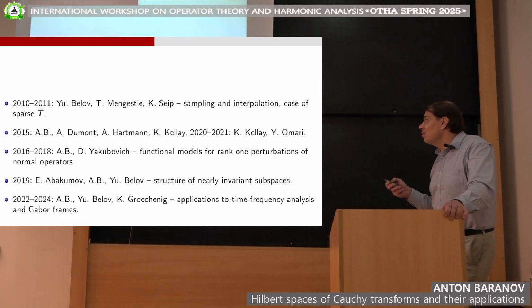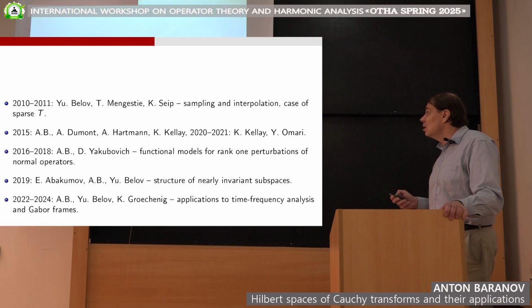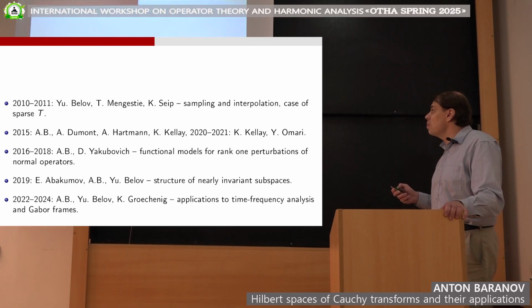Then there were further results in this direction about sampling and interpolation by myself with colleagues from Bordeaux, France.